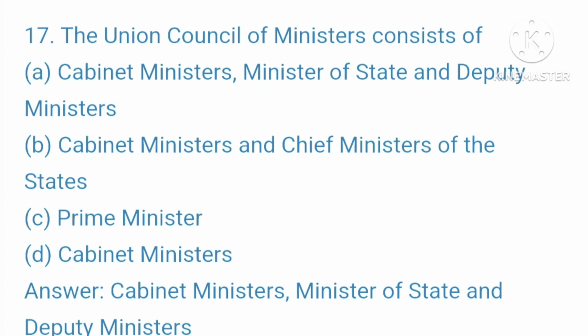Question 17. The Union Council of Ministers consist of. आपकी ऑप्शन है A. Cabinet Ministers, Minister of State and Deputy Ministers, B. Cabinet Ministers and Chief Ministers of the States, C. Prime Minister, D. Cabinet Ministers. Your right answer is Cabinet Ministers, Minister of State and Deputy Ministers.